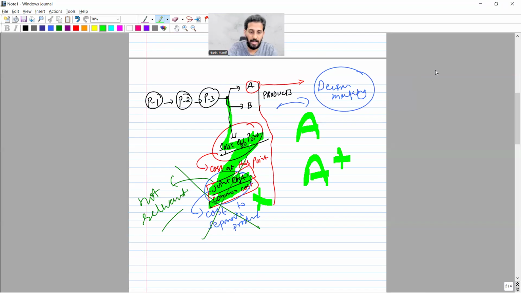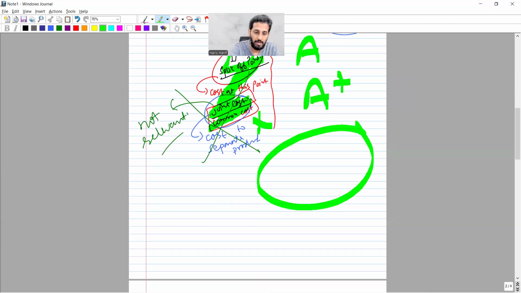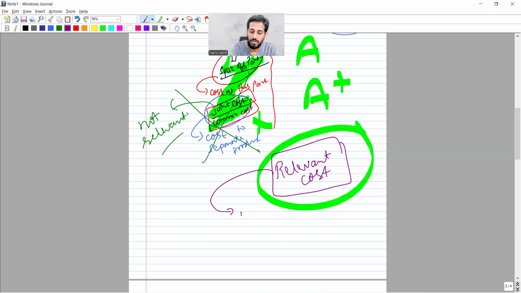The relevant costing principle is, all the costs are relevant costs when it is future cost, it should be cash flow, and it should be incremental cost.